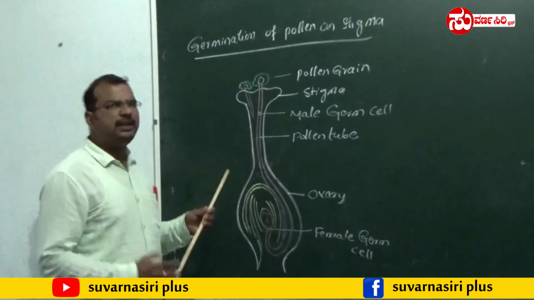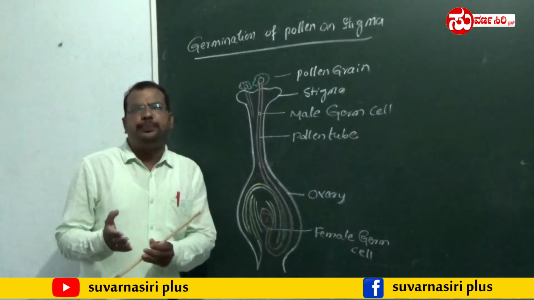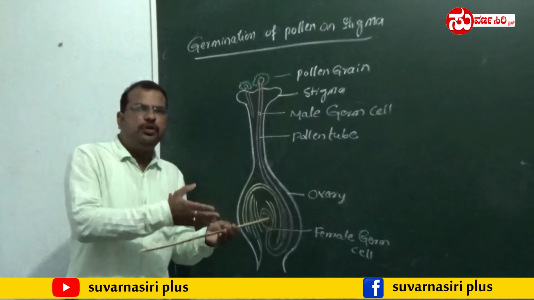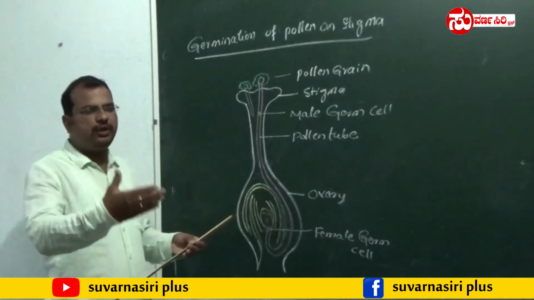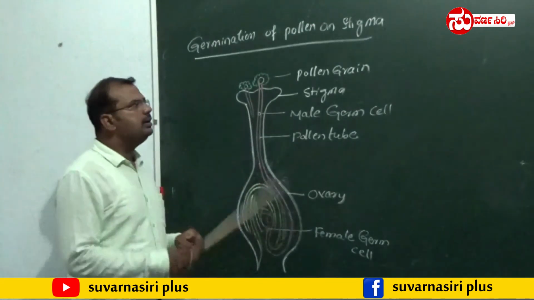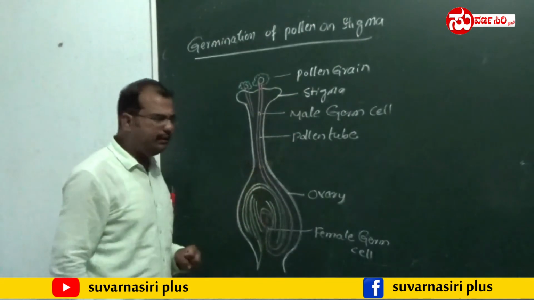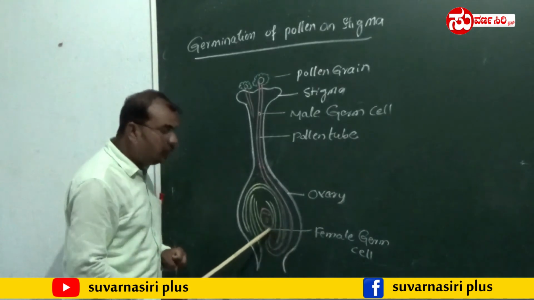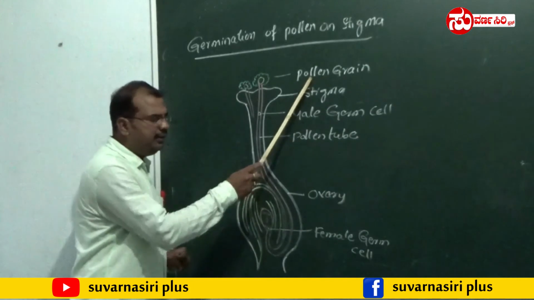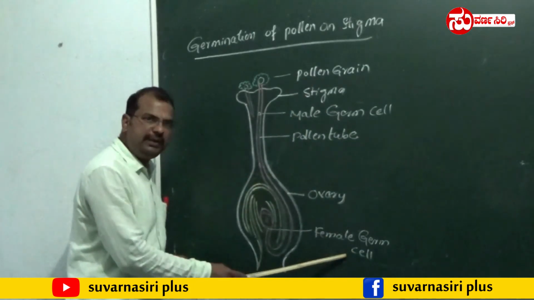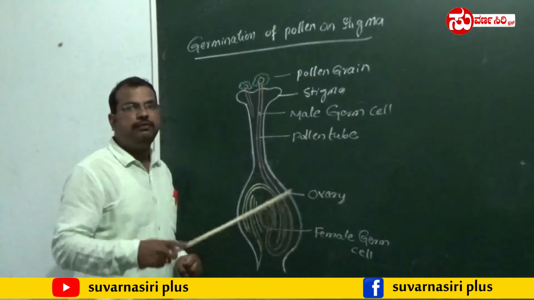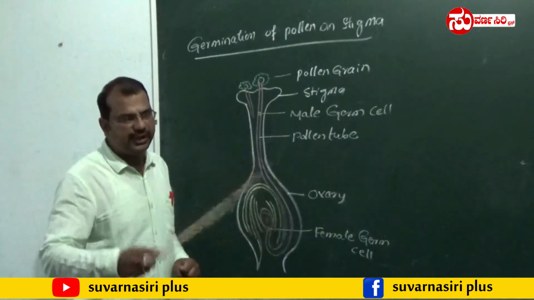First of all, as I already told you, two sexual reproductive parts have to be involved for the production of a new individual during sexual reproduction. Here, the pollen grain is a male germ cell, whereas the egg is a female germ cell. The pollen grain has to fuse with the female germ cell, then it undergoes what? Fertilization. Fertilization leads to the formation of a zygote.